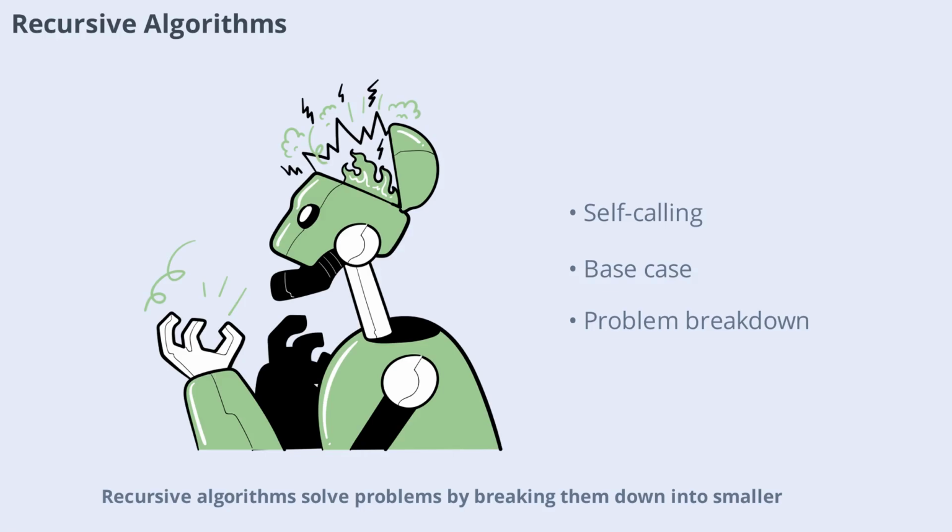Recursive algorithms solve problems by breaking them down into smaller, similar subproblems. The algorithm calls itself with a simpler version of the original problem, continuing until it reaches a base case. Recursion is powerful for tasks like calculating factorials, traversing trees, or solving puzzles. However, it can use more memory due to repeated function calls.